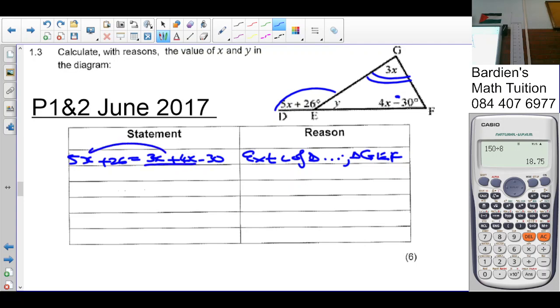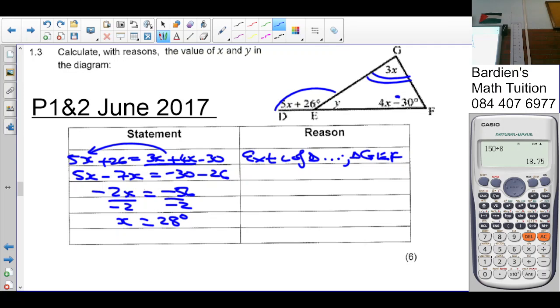Take it over, becomes 5x minus 7x is equal to negative 30 minus 26. 5x minus 7x, negative 2x, is equal to negative 56. Divide by negative 2 both sides. x equal to 28 degrees.